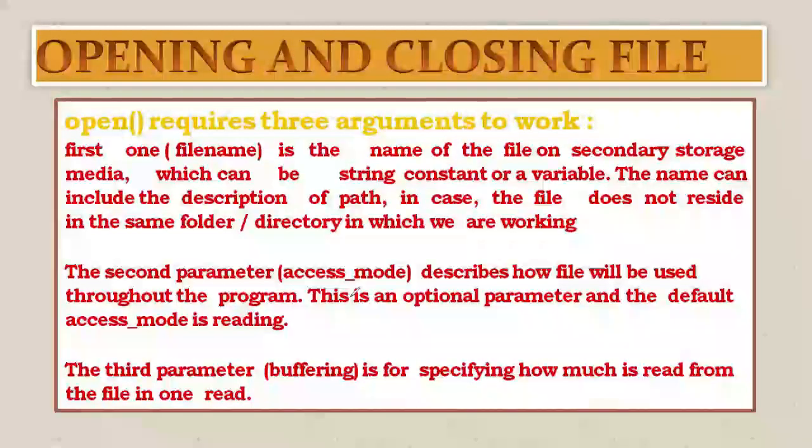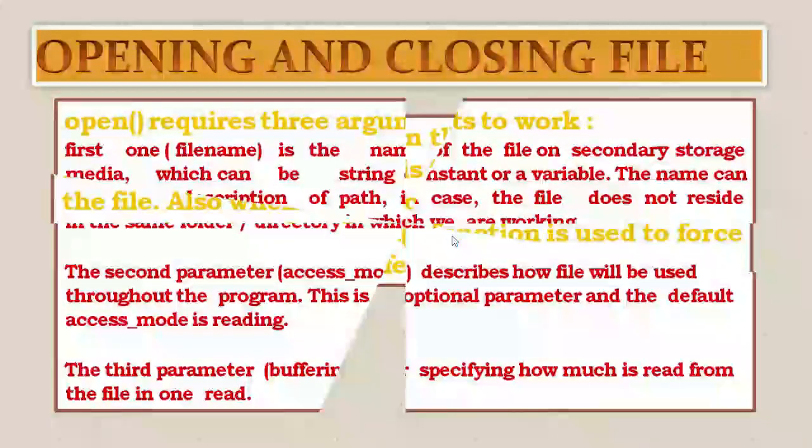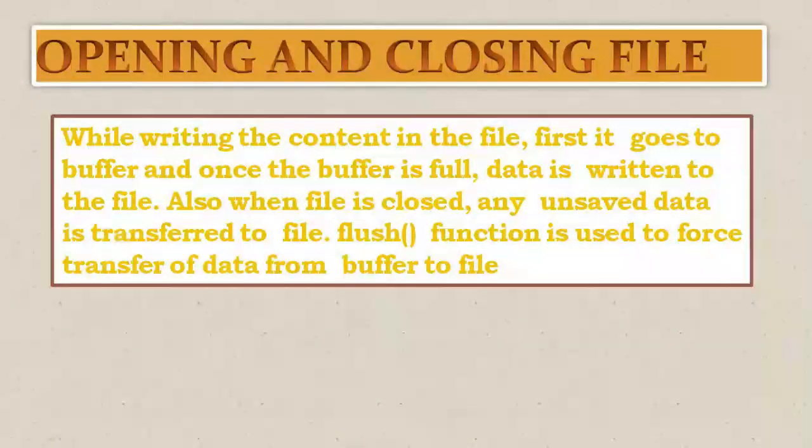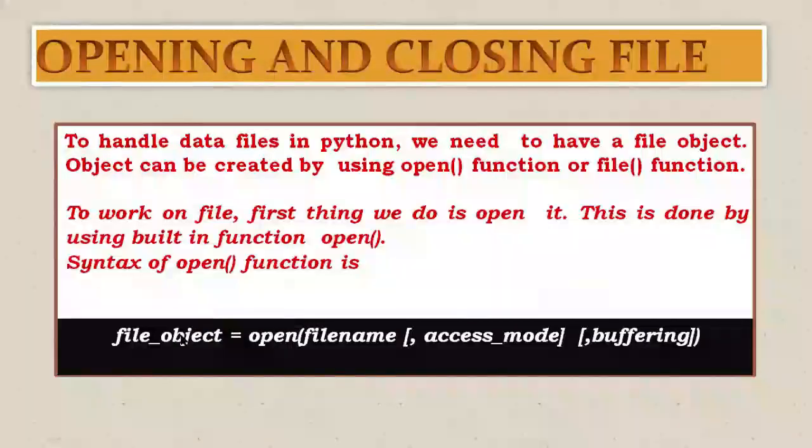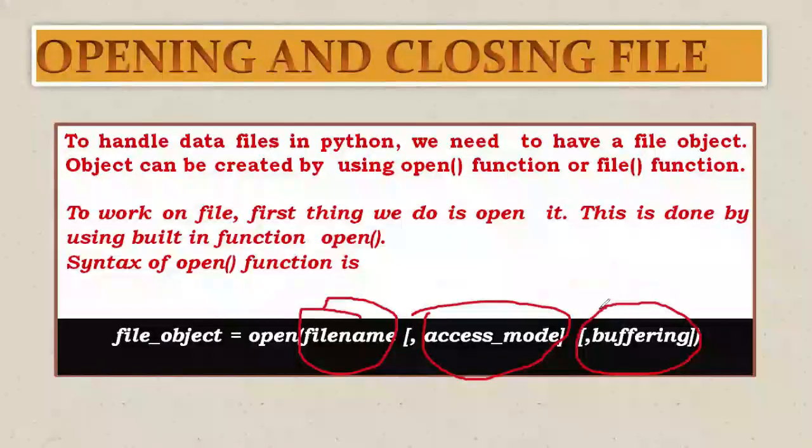We have seen in the previous slide that open was the function, which had three parameters. The first parameter was file name, the second parameter was access mode, and the third parameter was buffering.